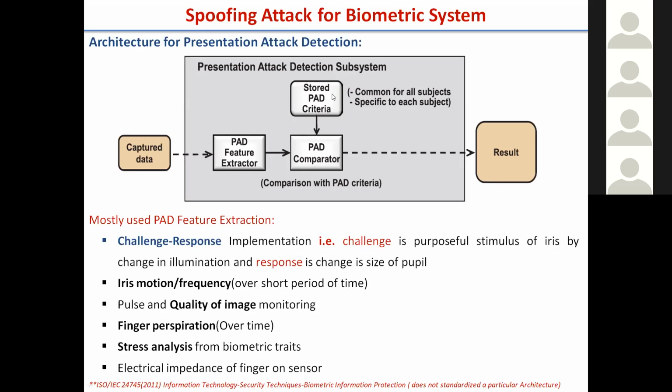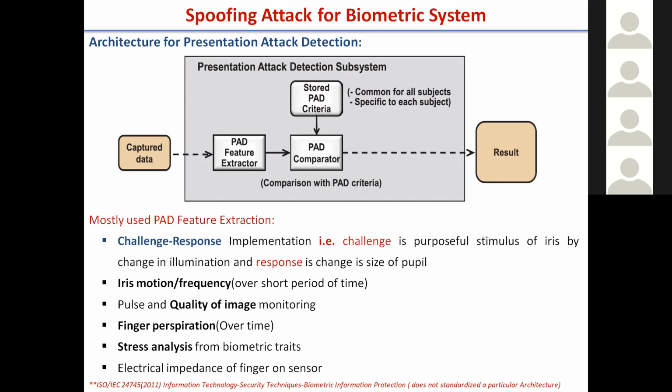The first block, before the feature extraction and the decision, should be, as per the ISO standard, the presentation attack detection subsystem. Basically, this will detect the liveness of the individual, whether the individual is live or not. We are going to discuss that. Now, how to detect the liveness?